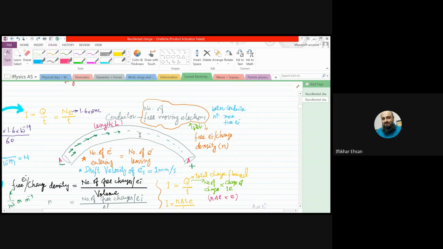And one thing you have to keep in mind is that when current flows through a wire, even after using an electric circuit or wire for many years, more than 10 years, 20 years, the number of electrons in the wire stays the same. The reason is the number of electrons entering is equal to the number of electrons leaving the conductor.